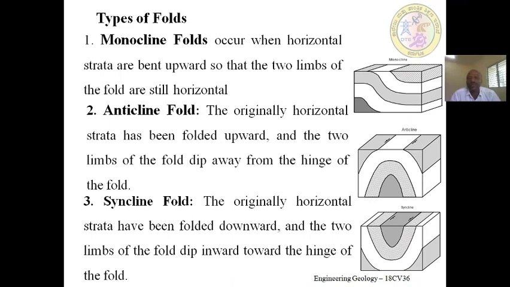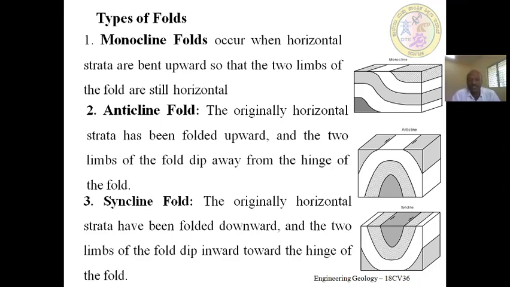In monocline folds, horizontal strata are bent upward so that the two limbs of the fold are still horizontal. And second, the anticline fold: the originally horizontal strata have been folded upward, and the two limbs of the fold dip away from the hinge of the fold.